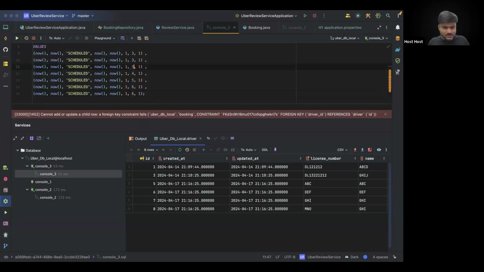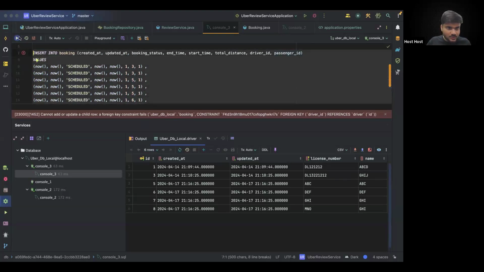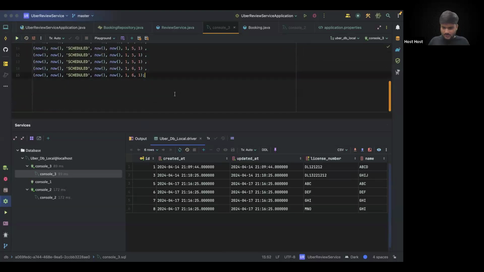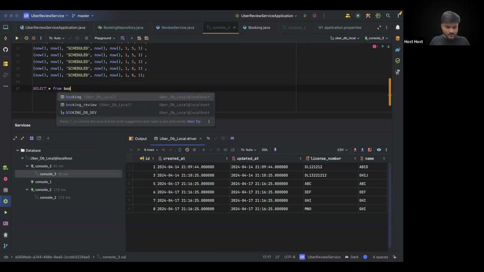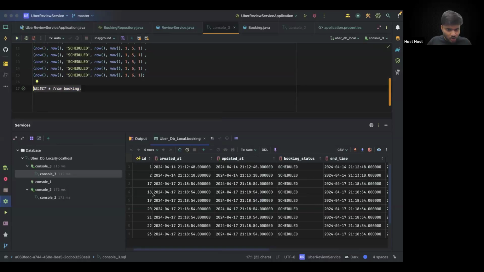So let's make it 5 only. So let's execute again. And this time it worked. Now, if you do select star from booking and execute it, you'll be having a lot of booking data. You can see we have a lot of booking details.